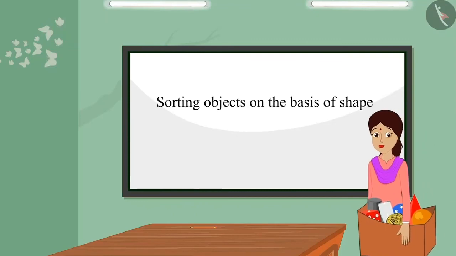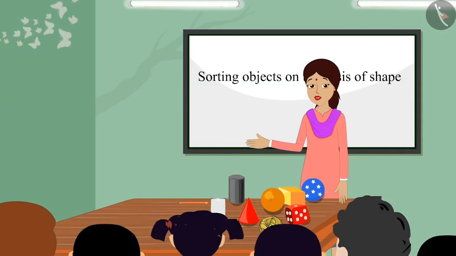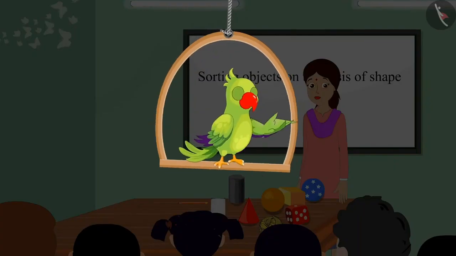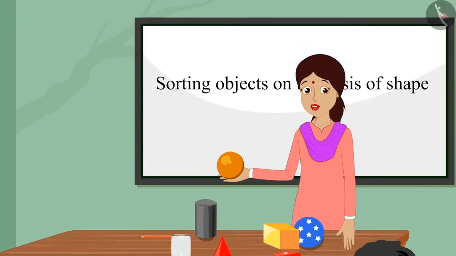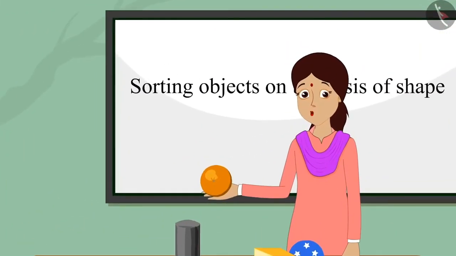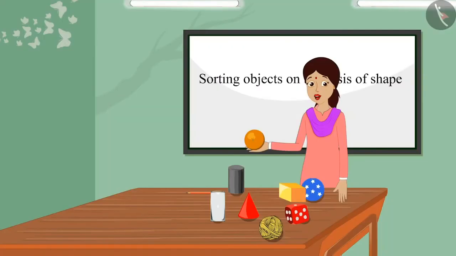Today, Chotu's teacher has brought some objects to the class. Children, look, I have brought some objects with me. Can you identify them? The teacher shows an object and asks, Children, can you identify which shape this object resembles? Teacher, this is a round ball-like shape. Well done, Aarti. You are right. This has a round ball-like shape.